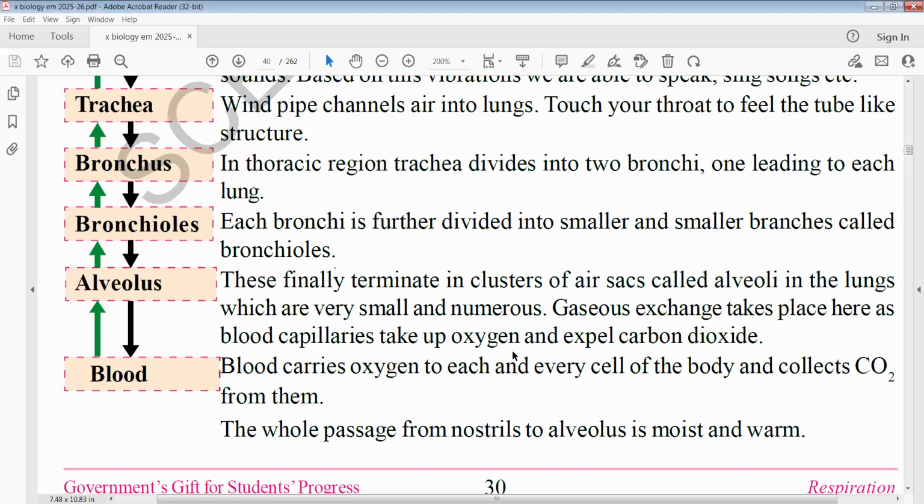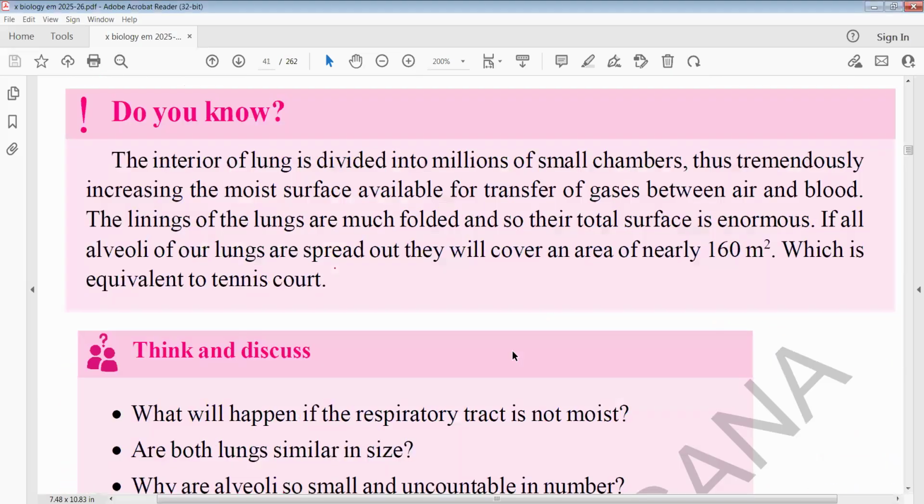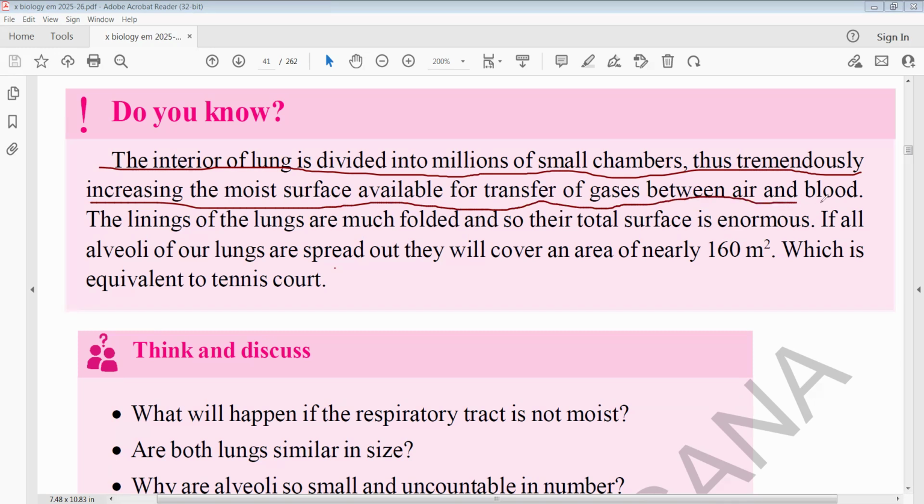Now, this is important here. Lungs are divided into millions of small chambers that tremendously increase the moist surface available for transfer of gases between air and blood. The lining of the lungs is much folded so that their total surface is enormous.